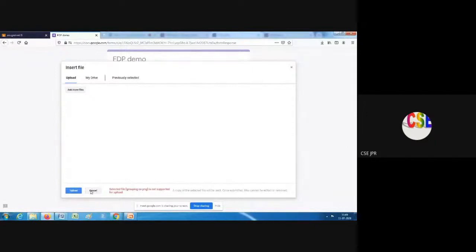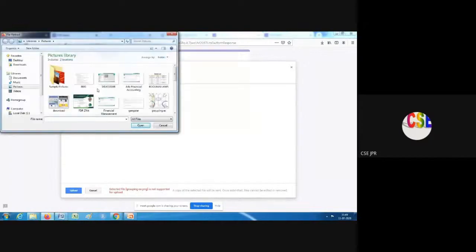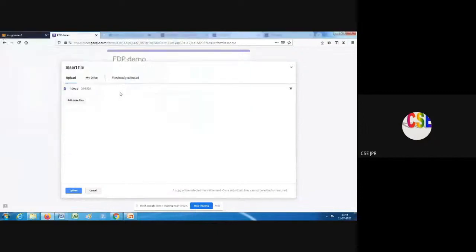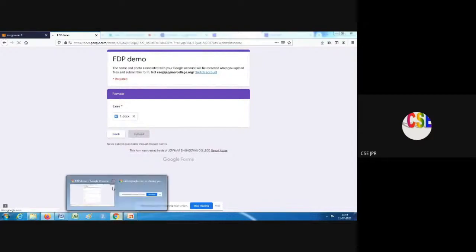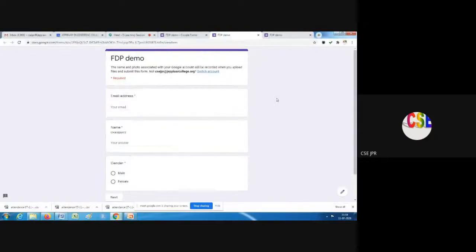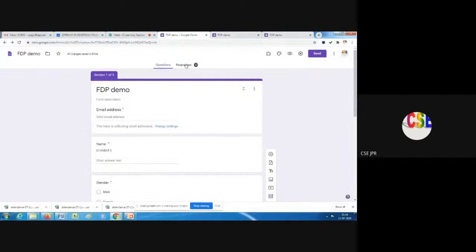So I want to add another file. So I will select a Word file and upload. So when I click submit, you can see the number of persons submitted. So responses is 2.